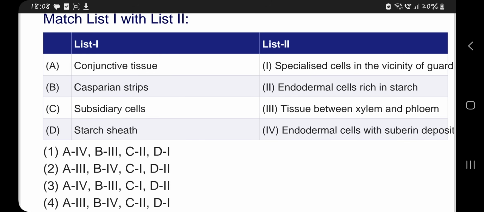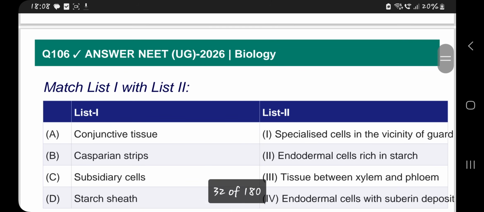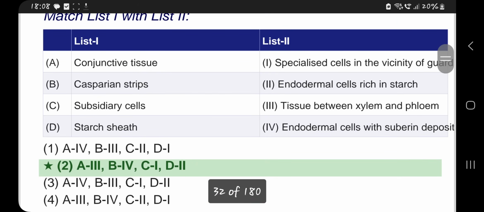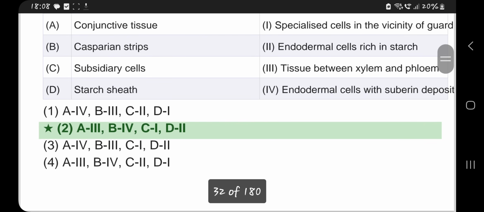So A3, Casparian strips, B4, endodermal cells with suberin deposition. Subsidiary cells, C is 1. Stele sheath is nothing but endodermal cells with suberin deposition. So second option: A3, B4, C1, D2.